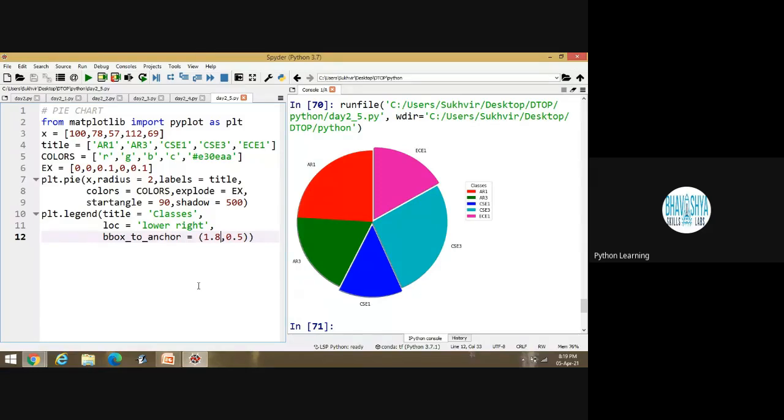Red color indicates AR1 and green color indicates AR3, then CSC1, CSC3 and ECE1. All the contents are there. One box content is still pending. Actually, you have to design the content inside the box. It means designing that rectangle, and inside that rectangle we have to design the pie chart. Basically, this one is not part of the pie chart. Getting my point or not?